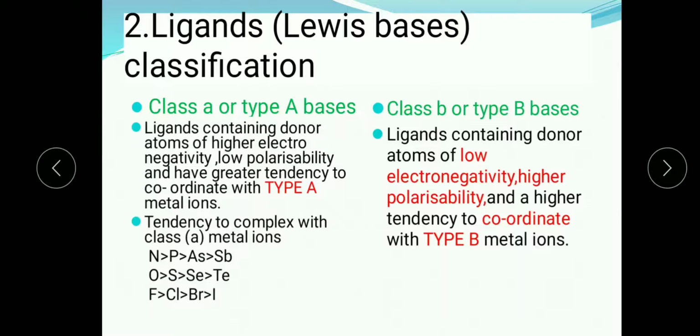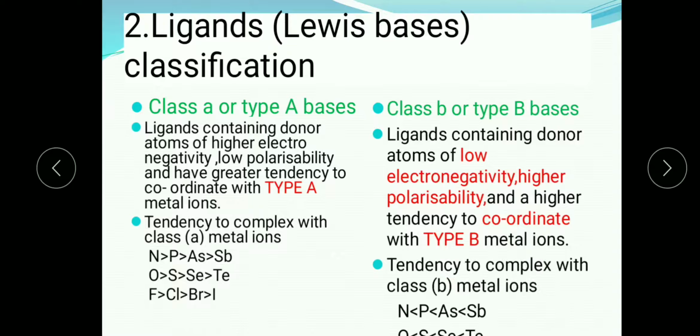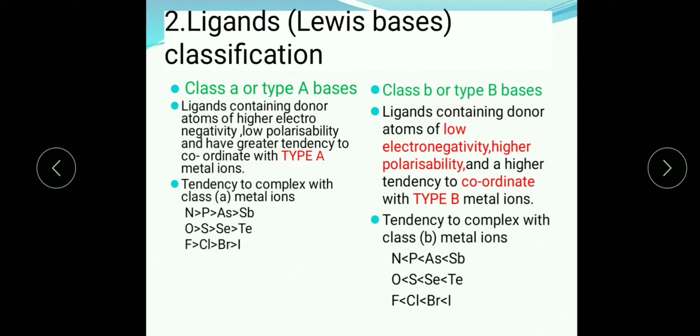So this is the sequence, and in class B the tendency to complex with the class B metal ions is as follows. Nitrogen has lower tendency when compared to phosphorus, arsenic and antimony. So here is the clear classification of ligands, nothing but Lewis bases. They are classified into two types, class A or type A bases and class B or type B bases, and which ligands come under type A and which come under type B. So this is the brief classification of the ligands.